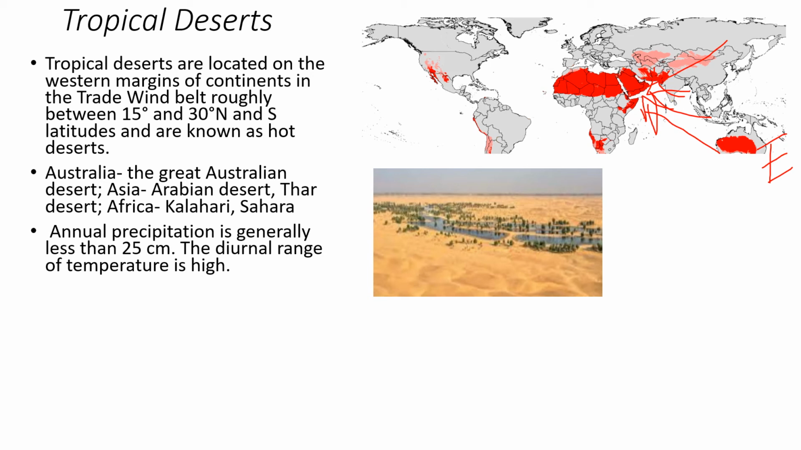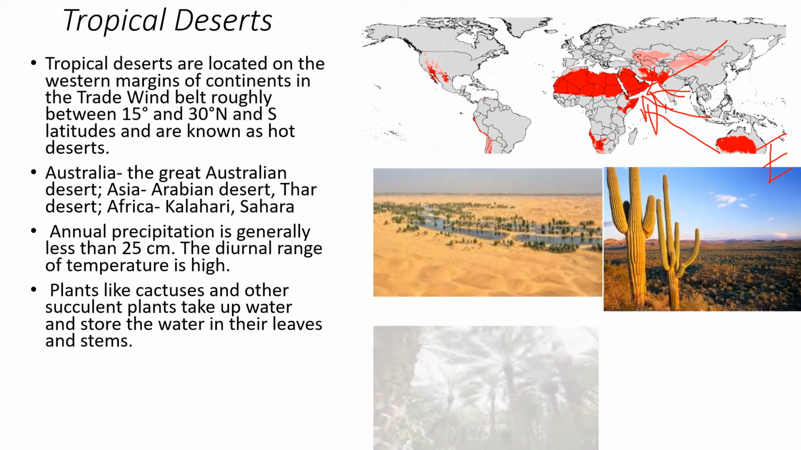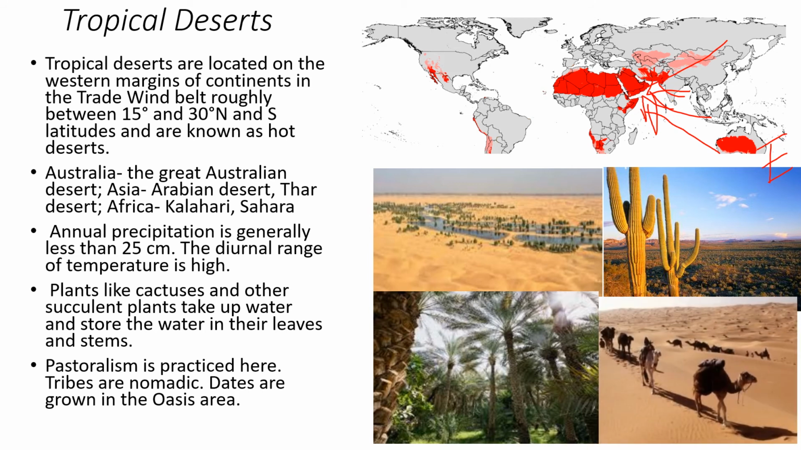In desert areas, rainfall will be less than 25 centimeters in a year. Cactus and xerophytes grow here, having long roots and thorny leaves so that there isn't too much transpiration. Pastoralism is practiced here because the people are nomadic. Wherever there are oases, they live in the oases, and they get dates from there, and then they move to a new area like this.